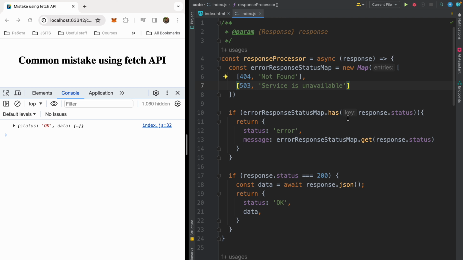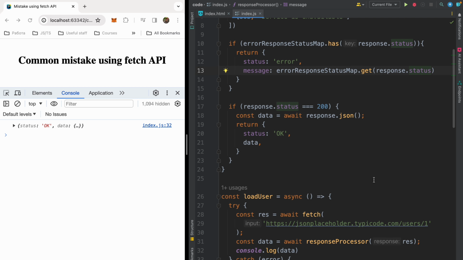And if my response status is among the keys of the error response status map, I will return an object with status error and a message corresponding to the specific status. For example, for 404, I will have here not found. And if I get, for example, 200, so it's success, I will parse my data using the response.json method and return status OK and my data.